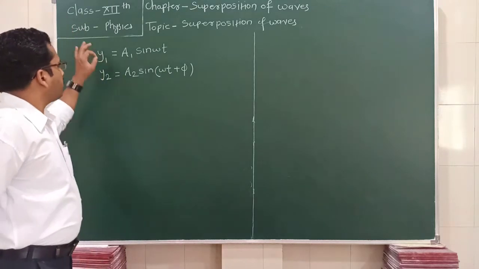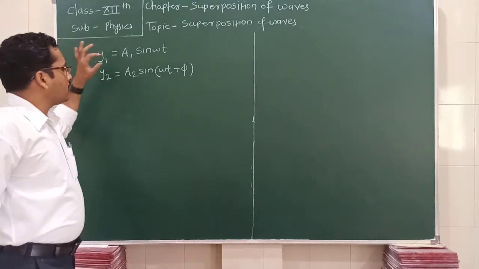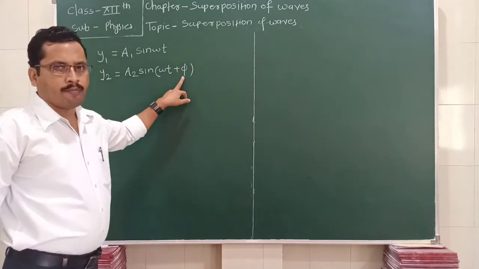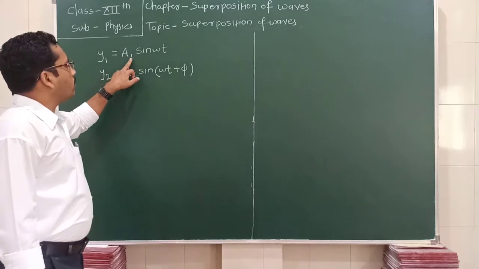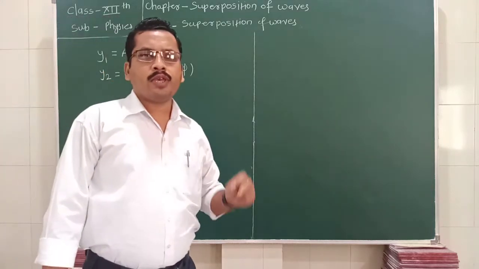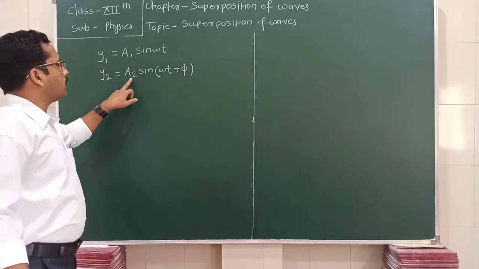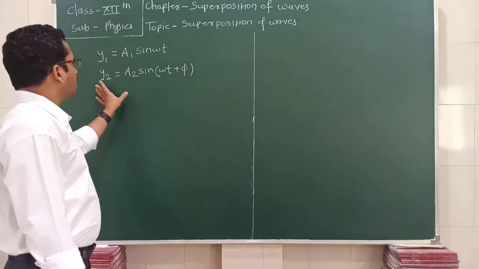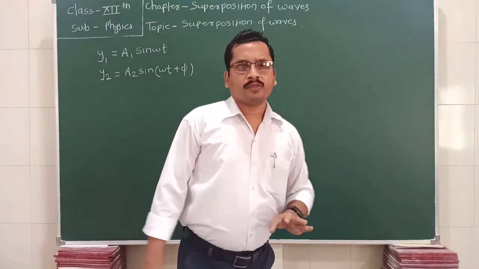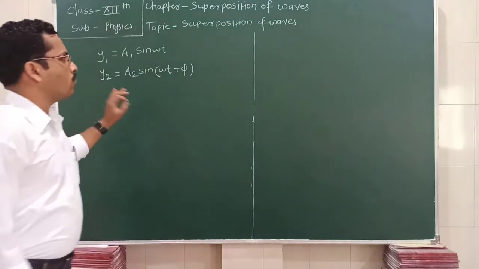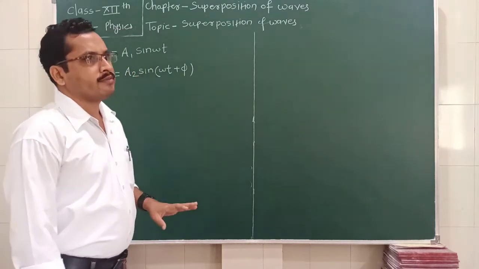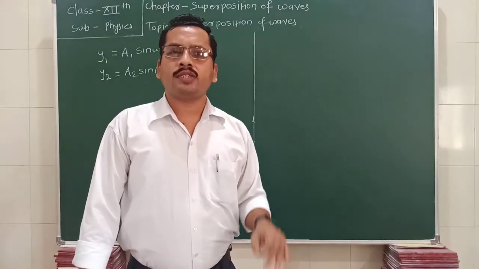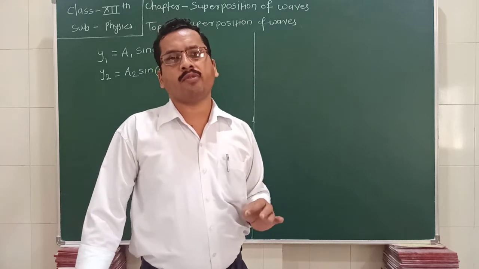This difference is called the phase difference. Means if this wave is starting from the mean position, this wave is starting from the position with a difference of pi. Here the amplitude of the wave starting from the mean position is equal to a1 and that of the second wave is equal to a2. So we are going to discuss the analytical treatment of these two waves. So what is the resultant displacement? When these two waves arrive at a point simultaneously, then what is the resultant displacement of the point?